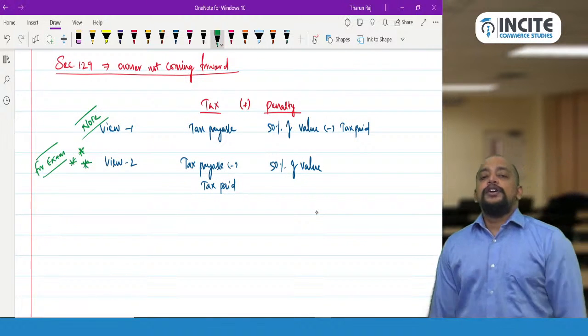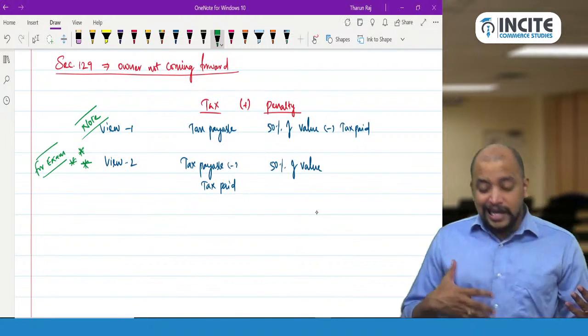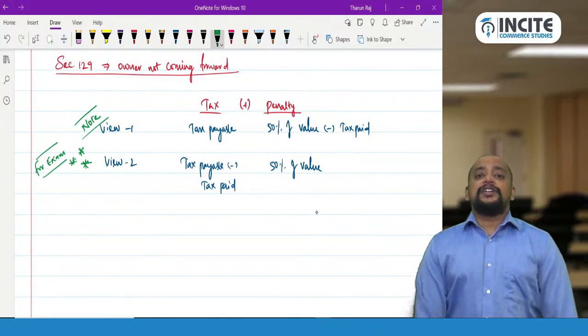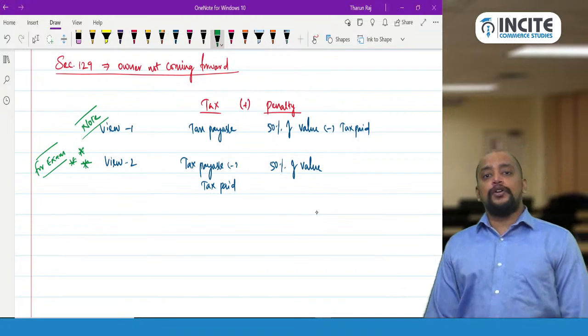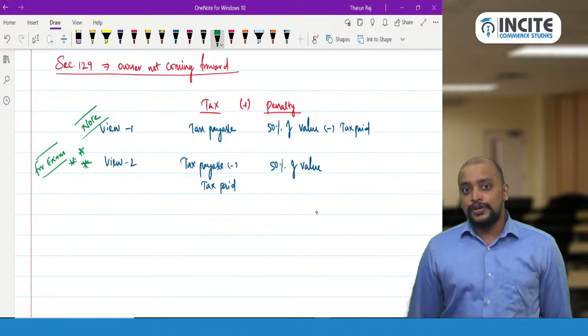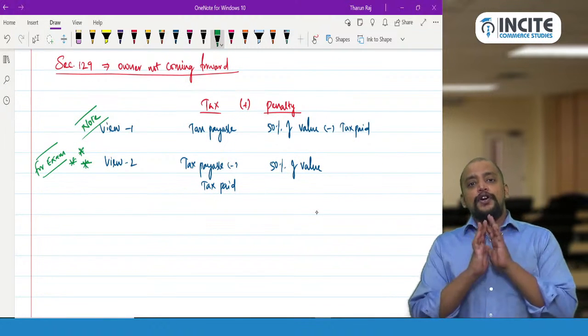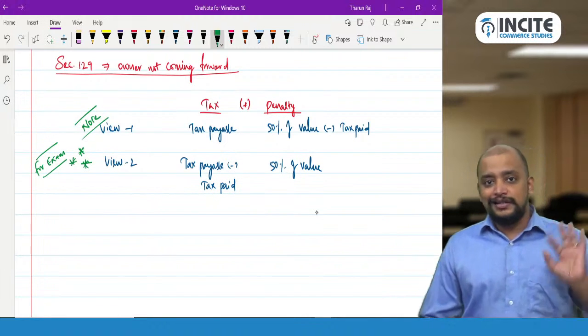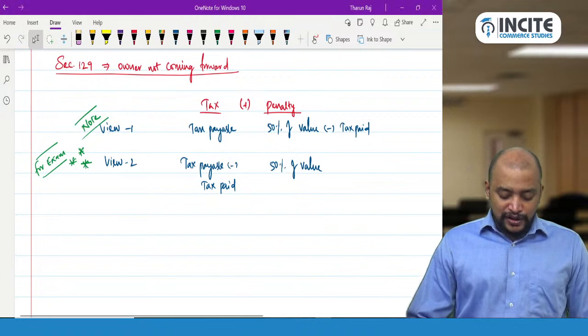Understood or not? So that even if the key answer, because ICAI has taken both the views. In one question they followed view 1, another question they followed view 2. So why to have this confusion? So that's the reason why you follow view 2 and you write view 1 as a note in the answer, please. Okay. So that is with respect to this.